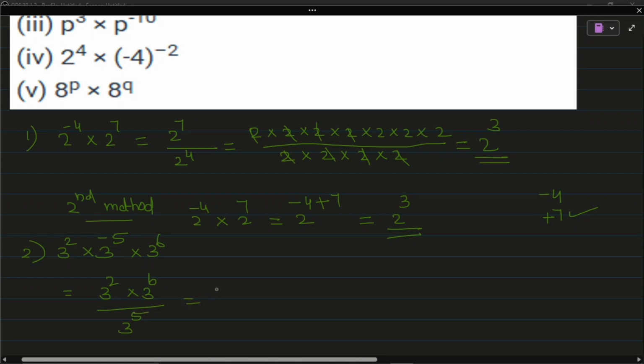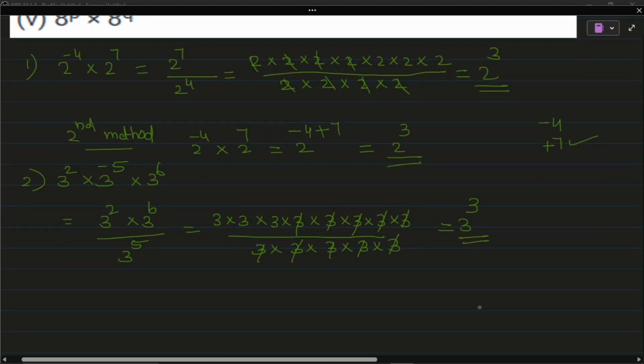So here 3 square, that is 3 into 3, then 3 raised to 6, 3 will repeat 6 times, 2, 4, 6. Now divided by 3 raised to 5, that means 3 is repeating 5 times. Now we can do the cancelling, 3 and 3 cancel, again 3 and 3, 3 and 3, 3 and 3. So remaining is 3 repeating 3 times. So answer will be 3 raised to 3.